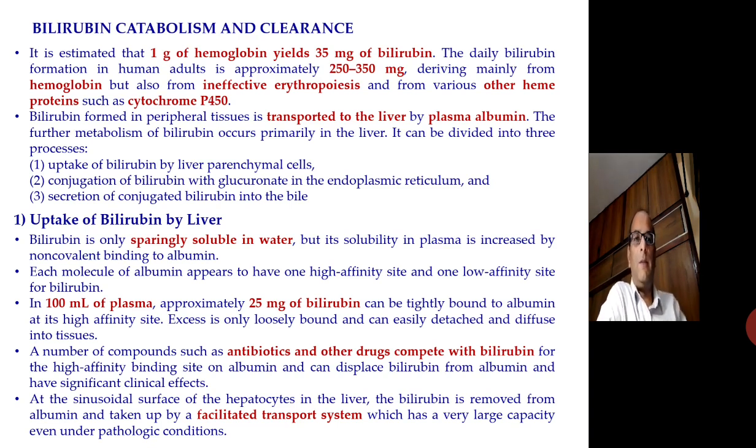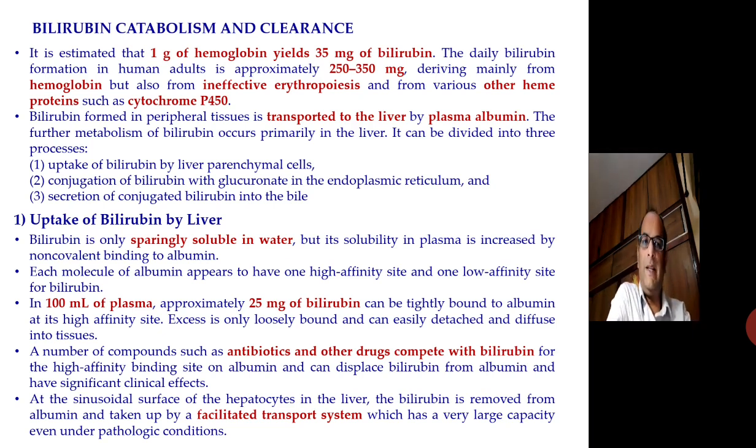The further metabolism of bilirubin occurs primarily in the liver and it is divided into 3 major processes. After the bilirubin is produced in the different peripheral tissues, it binds to albumin and is brought to the liver where 3 major processes take place. These are uptake of bilirubin by liver parenchymal cells, conjugation of bilirubin with glucuronate in the endoplasmic reticulum, and secretion of conjugated bilirubin into the bile. So we come to the first process, uptake of bilirubin by liver.